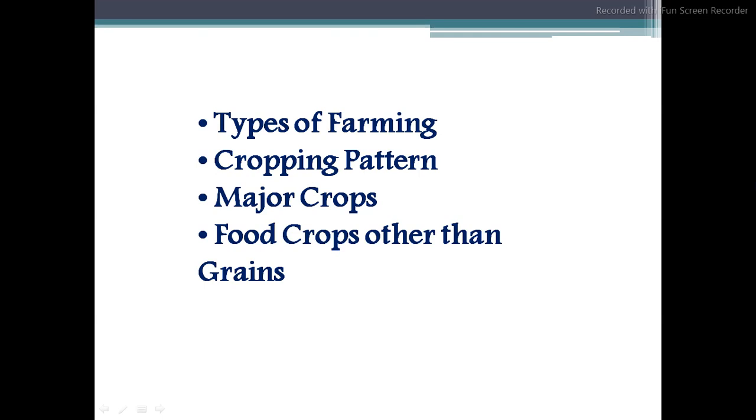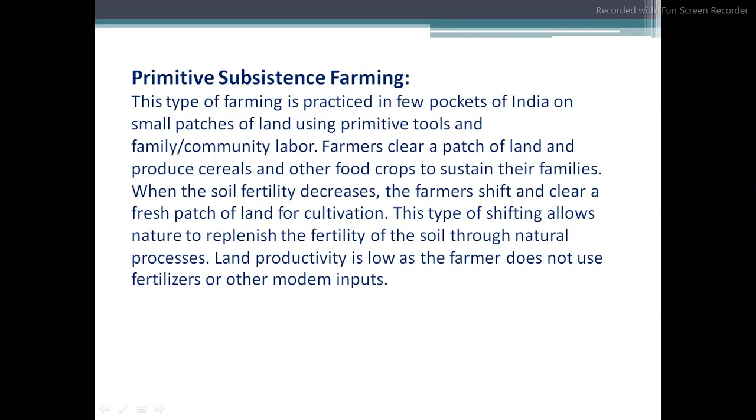Point number 1, in the types of farming, we saw primitive subsistence farming. This type of farming is practiced in a few pockets of India, that means in a few areas of India, on small patches of land, using primitive tools. The labor is the family and community members, who do the labor work for that farming. They clear a patch of land and then produce different cereals and other food crops to sustain their livelihood. So this particular slide is about primitive subsistence farming.